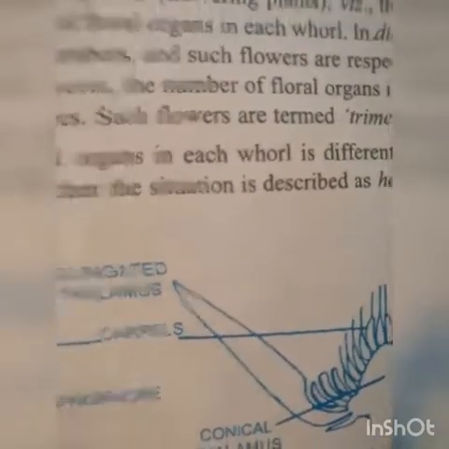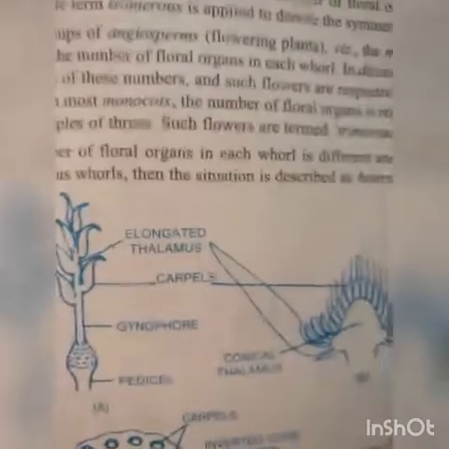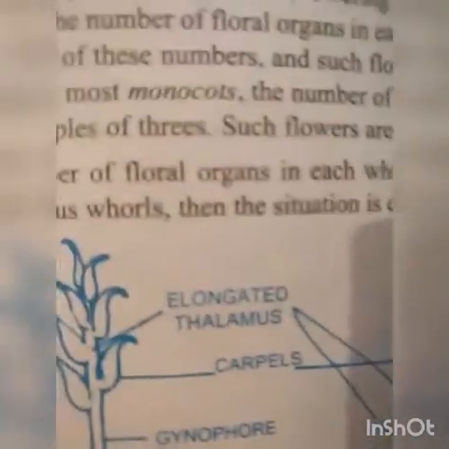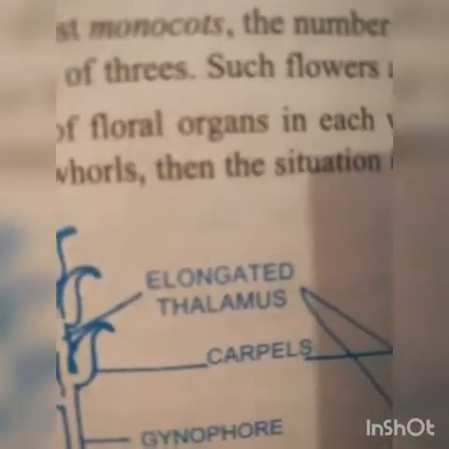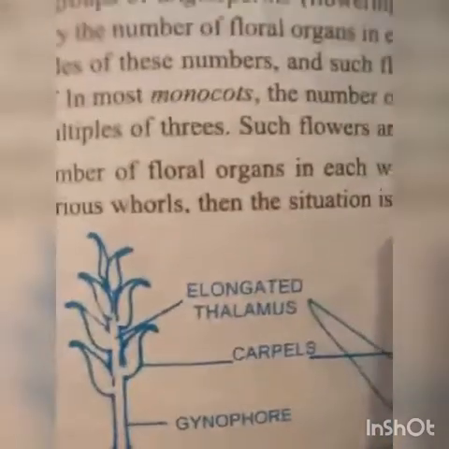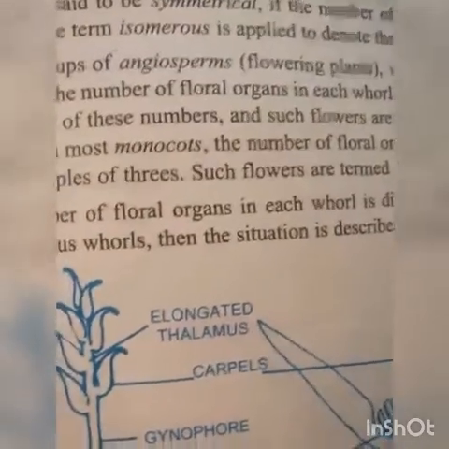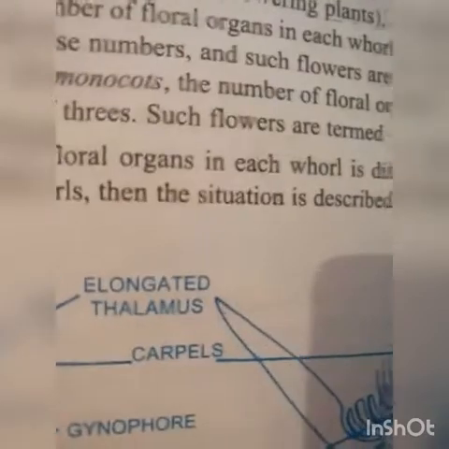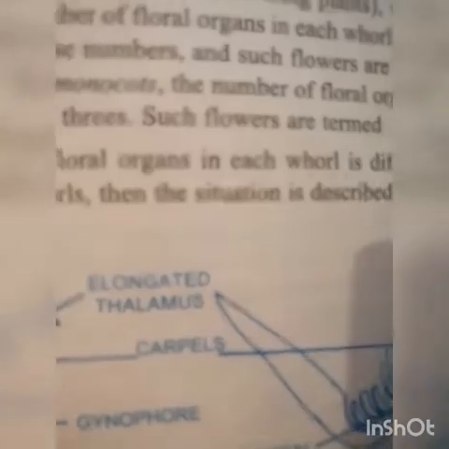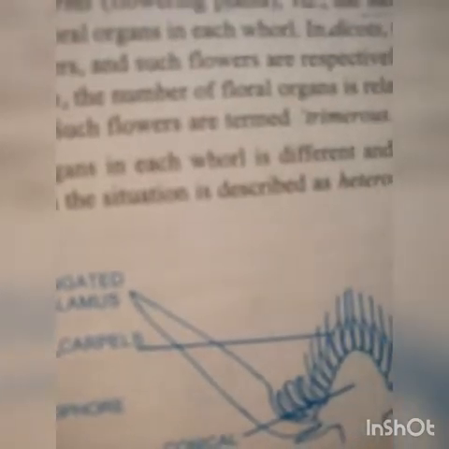In these, though there is no calyx and corolla, there is perianth, stamen and pistil. They are present in 3 or its multiples.